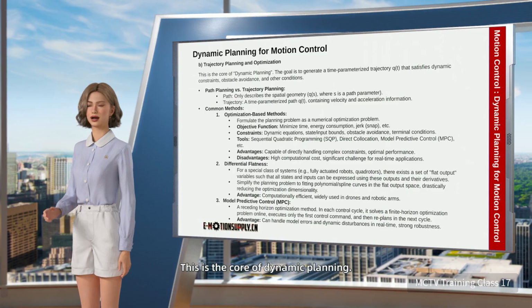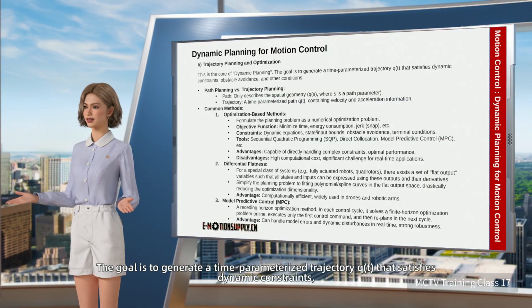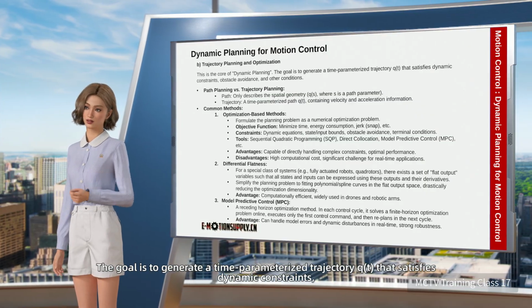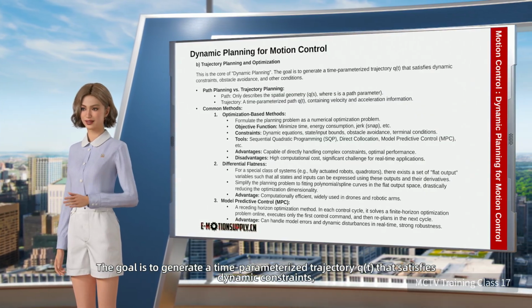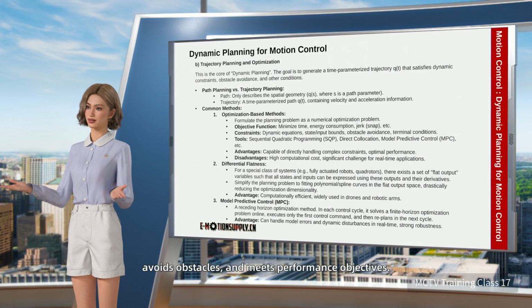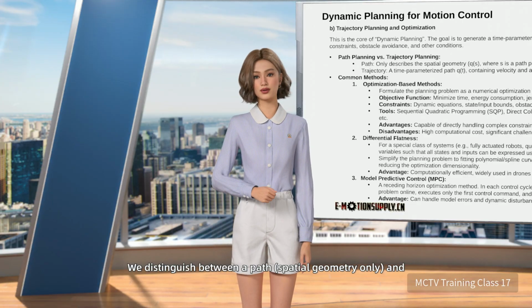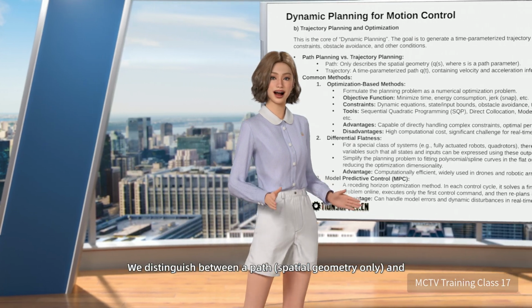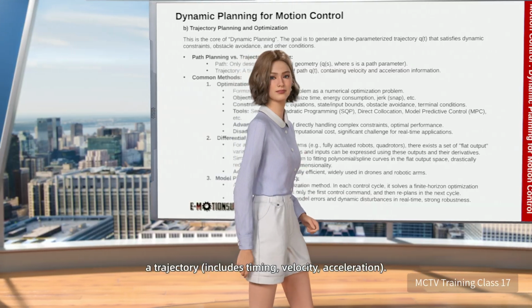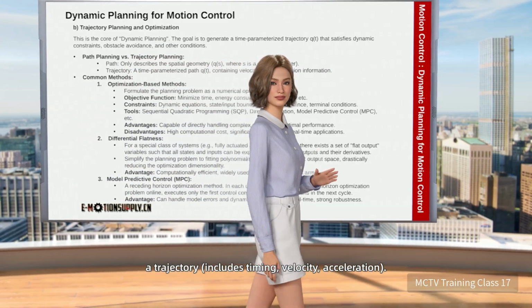This is the core of dynamic planning. The goal is to generate a time-parameterized trajectory q_d(t) that satisfies dynamic constraints, avoids obstacles, and meets performance objectives. We distinguish between a path, spatial geometry only, and a trajectory, which includes timing, velocity, acceleration.